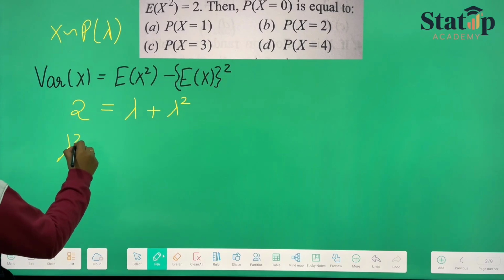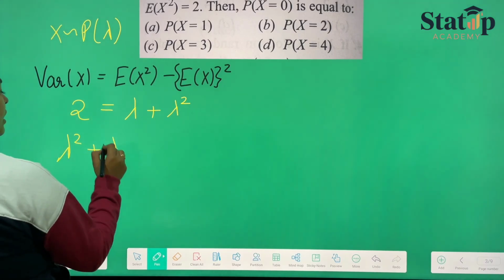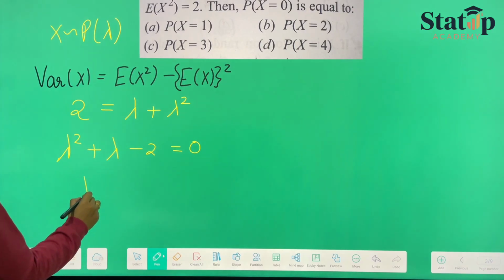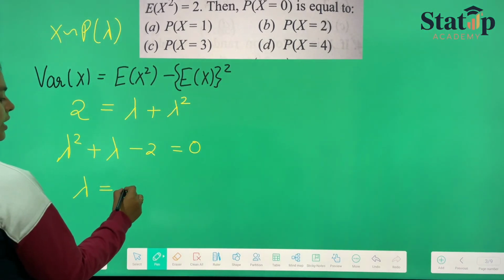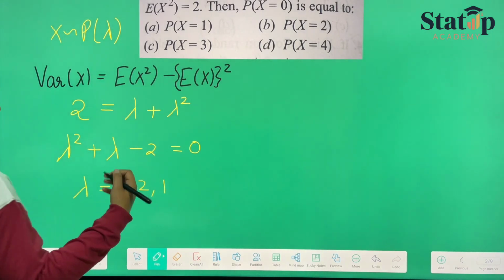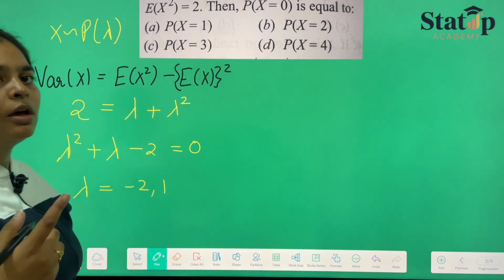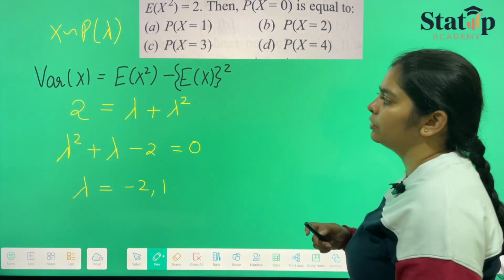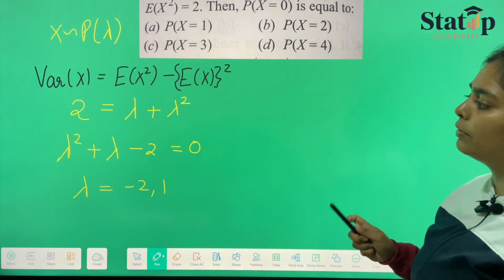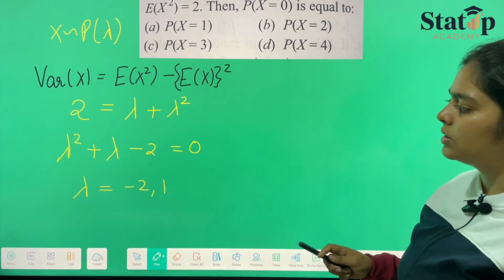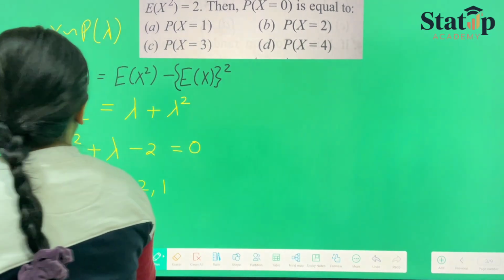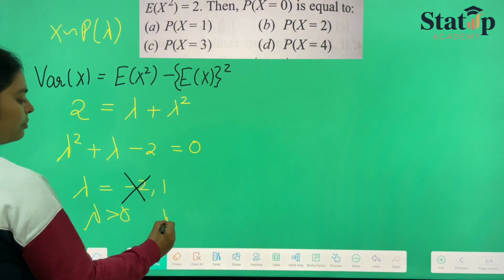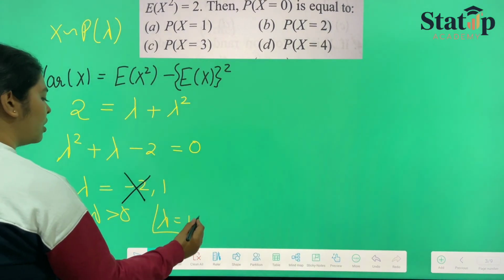So we form a quadratic equation which is lambda square plus lambda minus 2 equals 0. And on solving for lambda we get the values as minus 2 and 1. You can solve it on your own by using the quadratic formula for finding the roots. And since we know that lambda is always greater than 0, minus 2 is cancelled. So from here we get lambda equals 1.